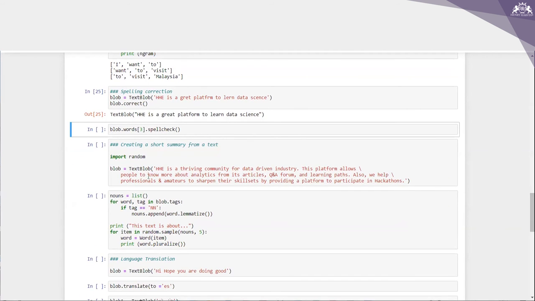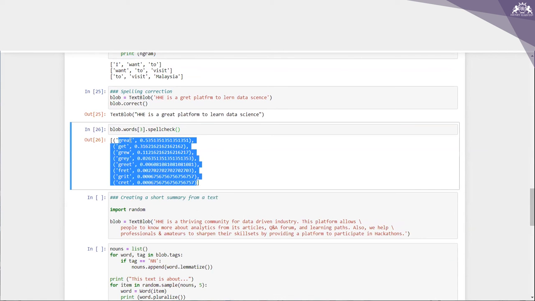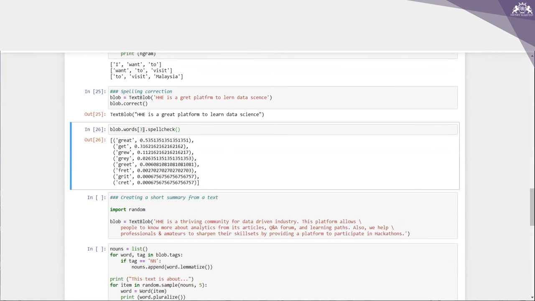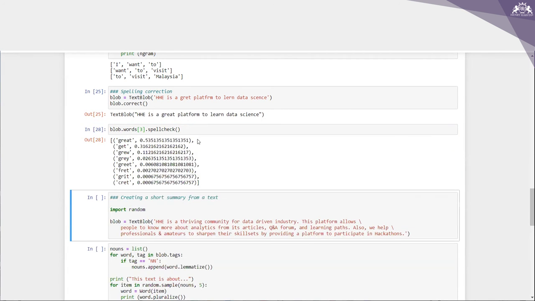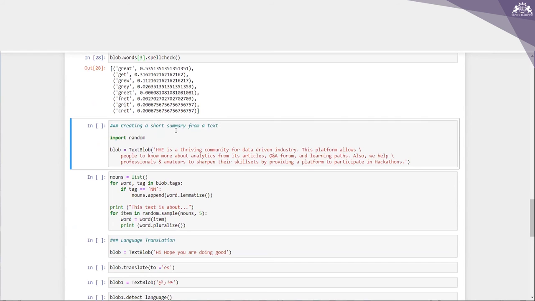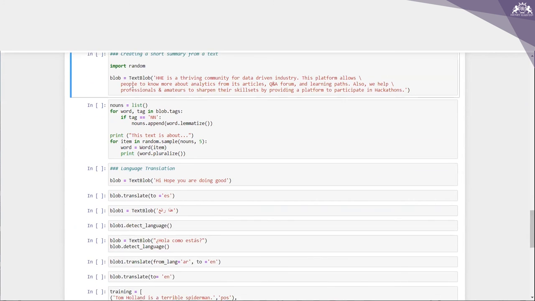So the next one, let me write this now. So this is what we are getting, right? So great is actually this one. Fine. So I hope it is clear now. The next one is about creating a short summary of a text. Again, this is a simple trick which uses the things we learned above. Let us look into the code now.